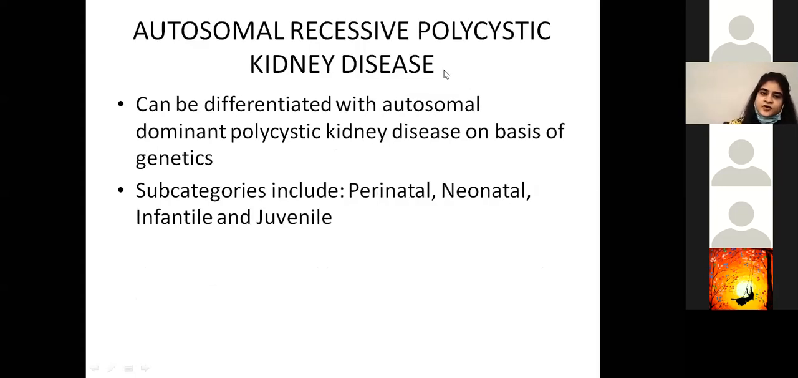Autosomal recessive polycystic kidney disease can be differentiated from autosomal dominant polycystic kidney disease on the basis of genetics. It has these subcategories: perinatal, neonatal, infantile, and juvenile. All of these names are self-explanatory. We know when perinatal can happen, when neonatal can be figured out, when infantile can be figured out, and juvenile, according to the different ages of the child.